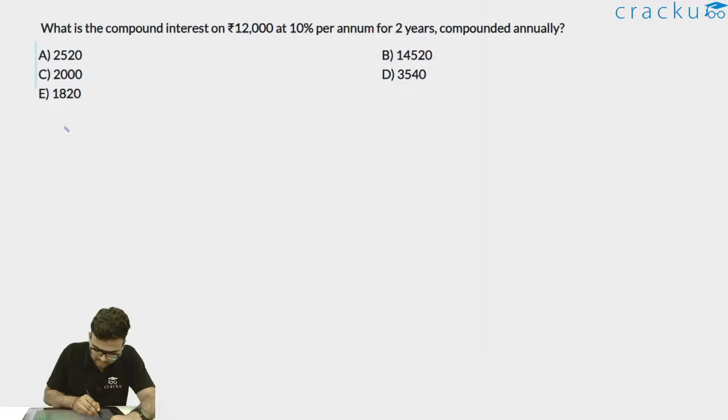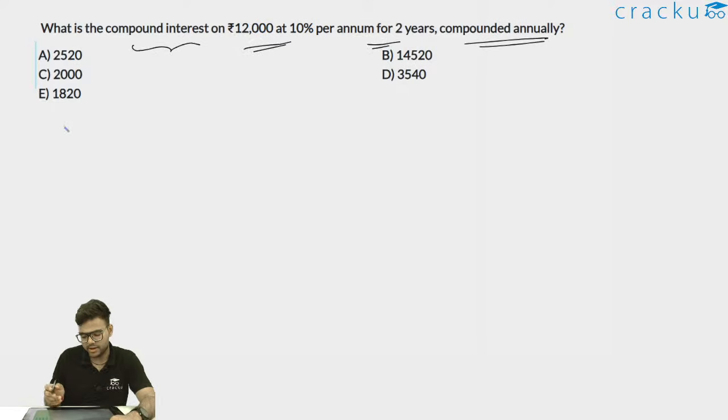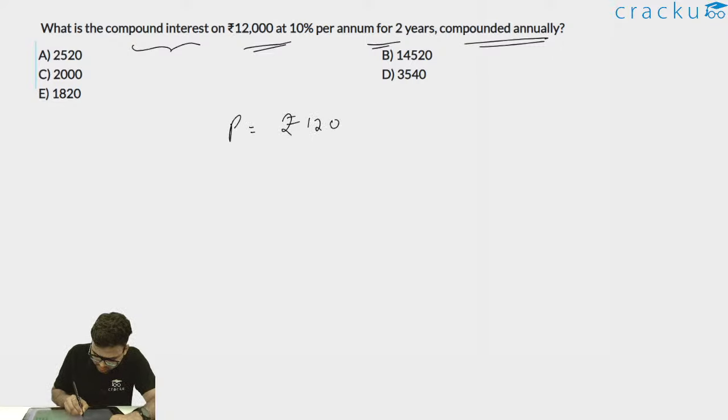What is the compound interest on rupees 12,000 at 10% per annum for 2 years compounded annually? So there is a compound. It is compounded annually. Now, let's say this is my principal. Principal is rupees 12,000. Rate of interest is 10%. And time is 2 years.